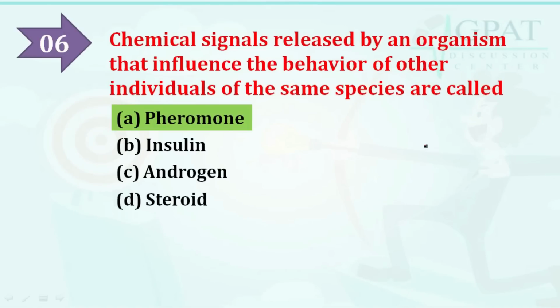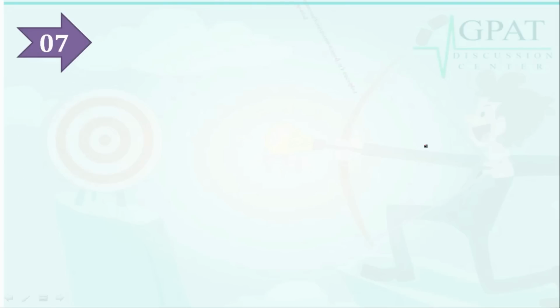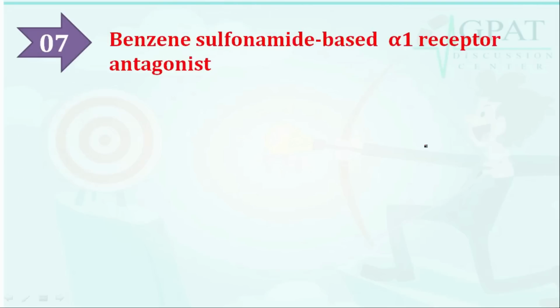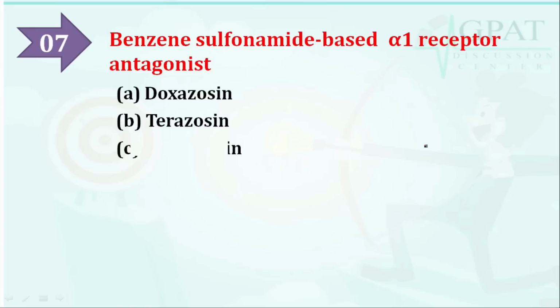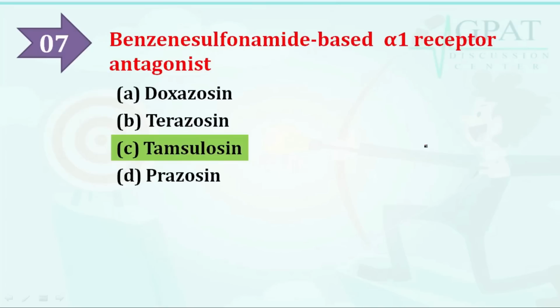Next question: which is a benzene sulfonamide based alpha-1 receptor antagonist? The options are: option A is doxazosin, option B is alfuzosin, option C is tamsulosin, option D is prazosin. So the benzene sulfonamide based alpha-1 receptor antagonist is tamsulosin.